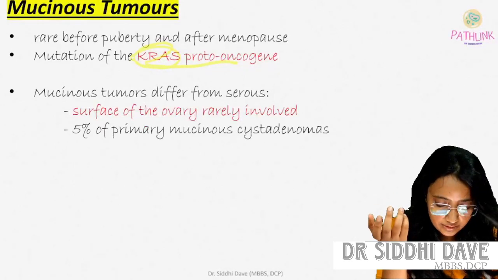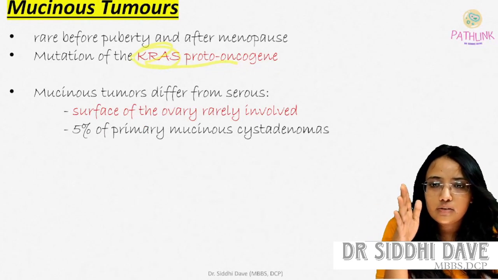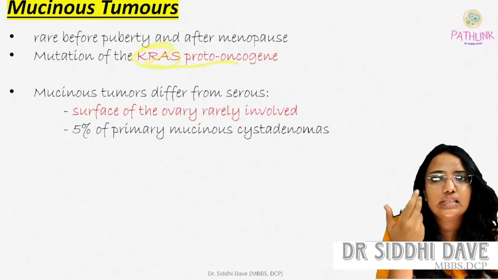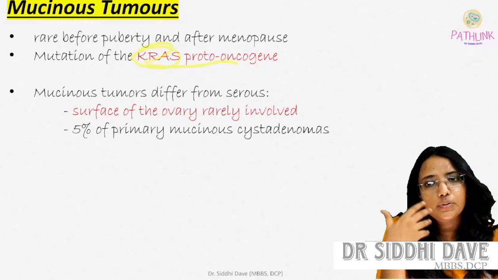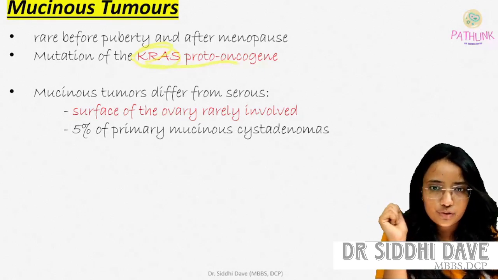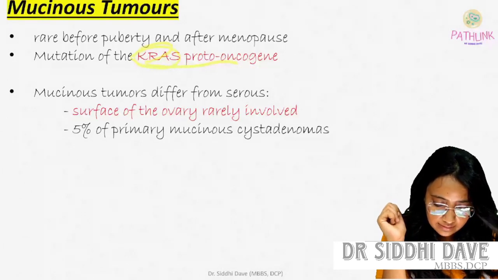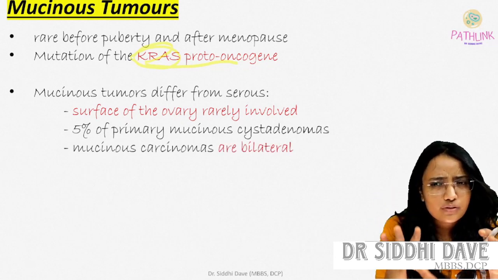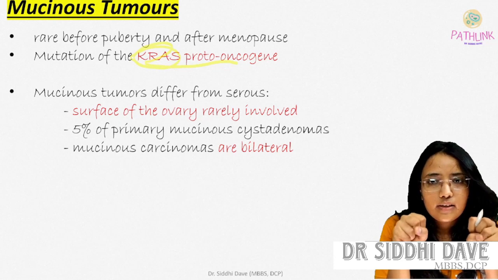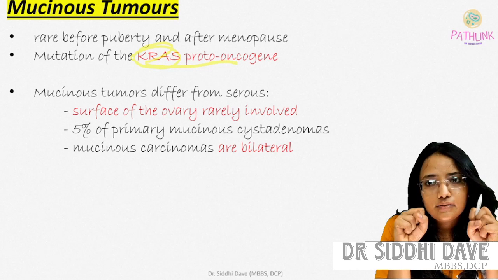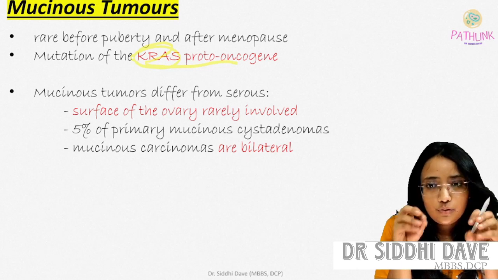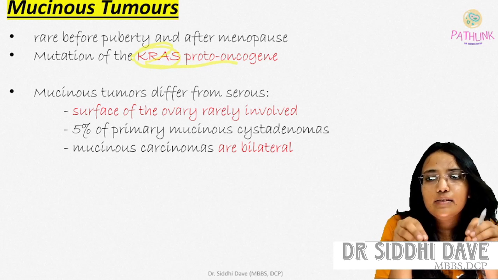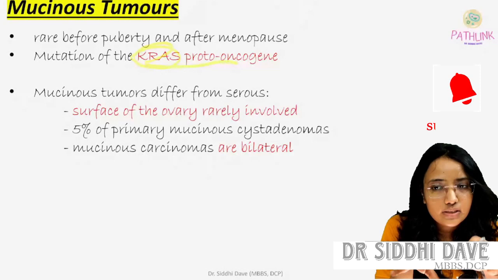Then the next is that only 5% are primary mucinous cystadenoma, whereas the occurrence of serous cystadenoma is very high compared to the mucinous. Then mucinous carcinoma will be bilateral, mostly bilateral ovary. The gynecologist will send both ovaries, because the bilateral ovaries are involved in mucinous tumor.